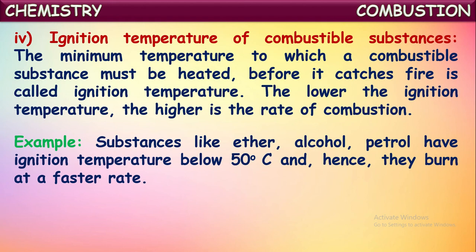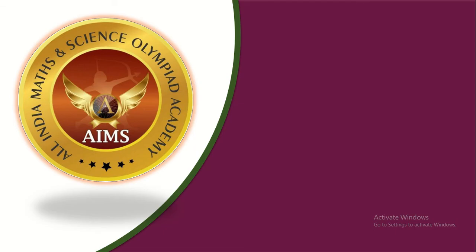Combustion occurs at a faster rate for those, for example, alcohol, petrol, LPG. Whereas substances like wood logs have high ignition temperature, they catch fire at a very slow rate on long heating and burn at a slow rate compared to the rest. Okay, this is about ignition temperature.